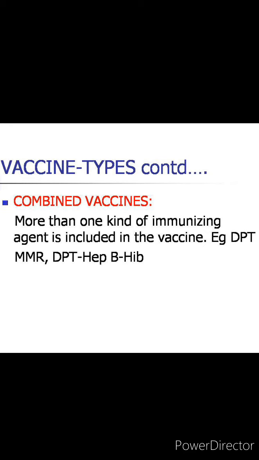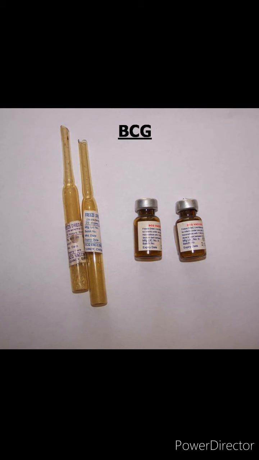Now taking the vaccines one by one, the first vaccine is BCG vaccine, that is Bacillus Calmette-Guerin. First, the type of the vaccine. This is a live freeze-dried bacterial vaccine. Freeze-dried means it comes in a powder form and it requires a diluent for its reconstitution. The diluent for BCG is normal saline. The dose for the vaccine is 0.05 ml for less than 1 month and 0.1 ml for age 1 month and above.